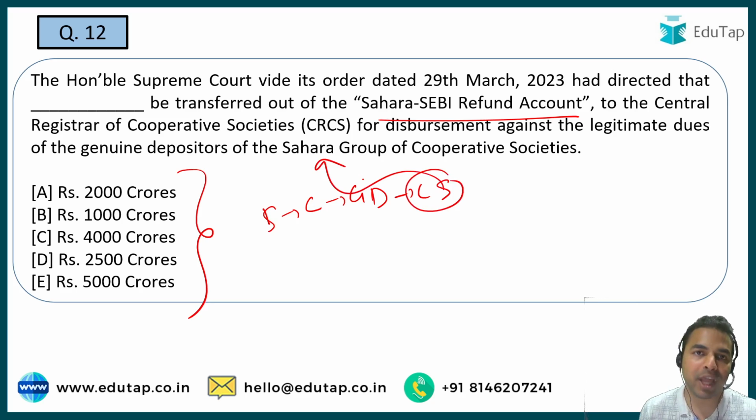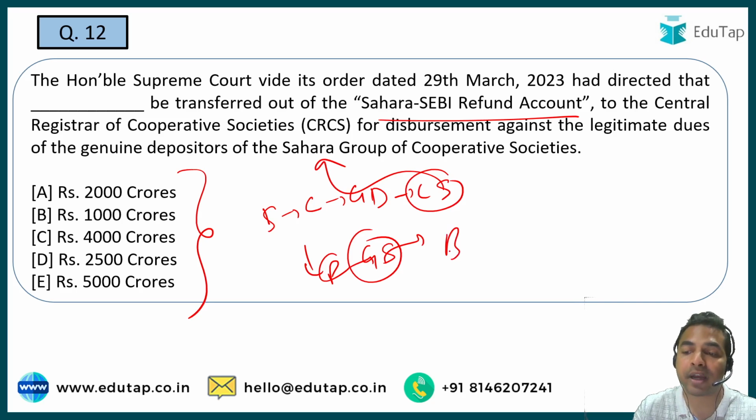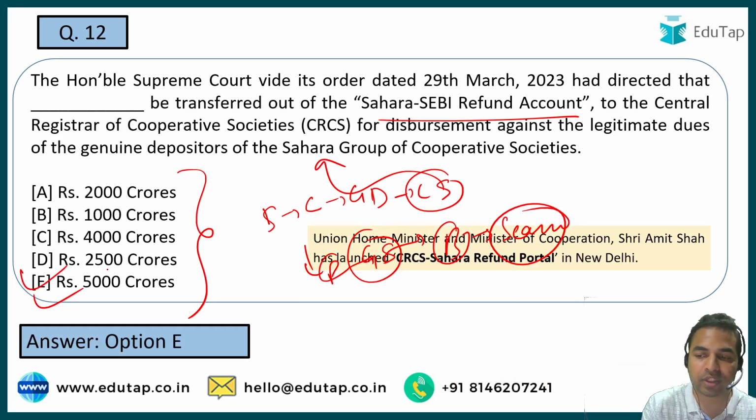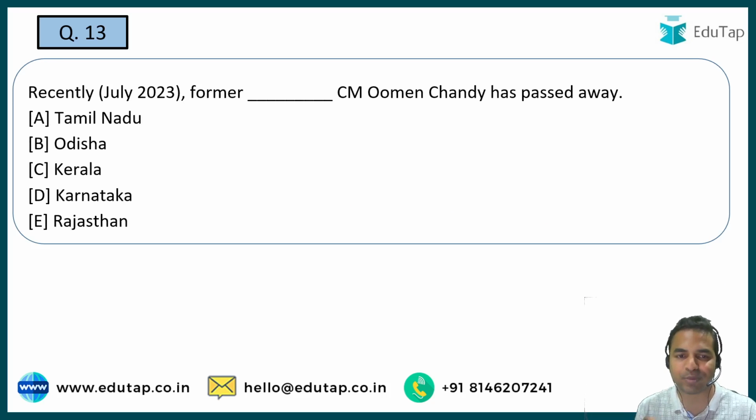Okay, basically what happened? People who were genuine investors had their money stuck, and that is why under this particular initiative, the people who were the genuine investors will be getting their money back, which was stuck due to a scam. So what exactly is that amount? That amount is 5,000 crore rupees. Absolutely right. Question 12, option E is the right answer. Let's move on to the next question.